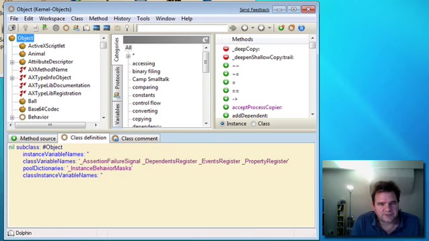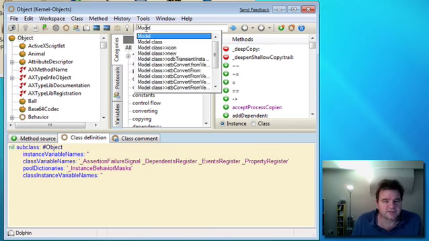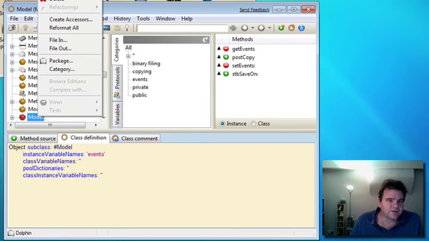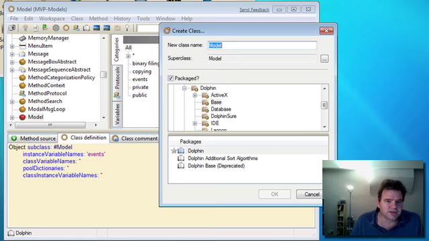Okay, so in the class browser we're going to create 3 sets of classes to start. One is going to be the model class, one is going to be the view class, and one is going to be the presenter class. Typically we'll put models under the model superclass, so let's go and search for that by typing in the find box. So here is a model, and now let's right click on that to create a new class.